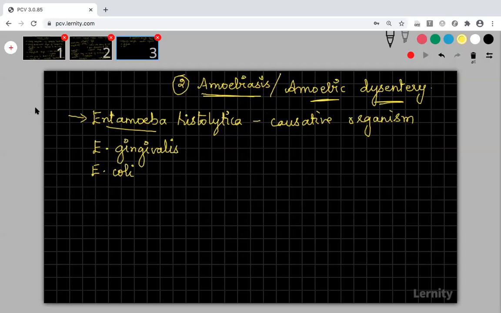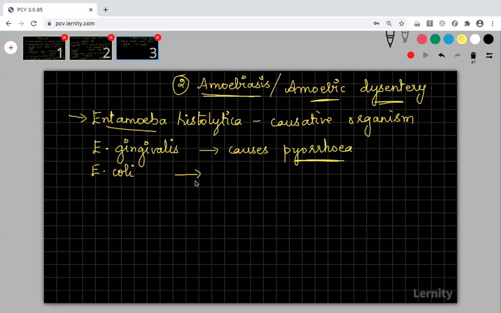Let me tell you what disease they will cause. Just for additional information, you get to know this gingivalis causes pyorrhea. Pyorrhea is a type of tooth decay in the cavities of your teeth. Some bacterial or protozoal organism will deposit and cause decay in your teeth, which causes tooth pain and many problems. This type of disease is called pyorrhea.